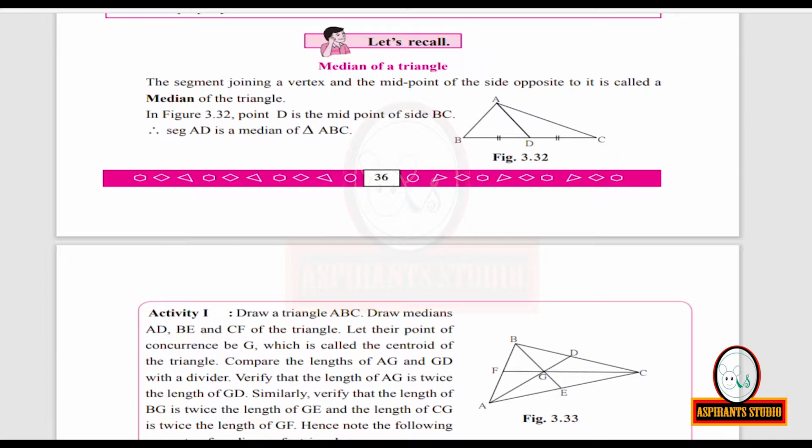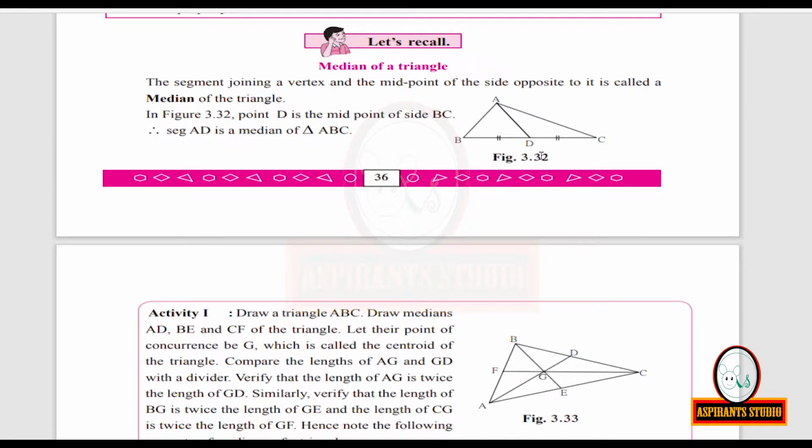The segment joining a vertex and the midpoint of the side opposite to it is called a median of the triangle. In this figure, point D is the midpoint of side BC.